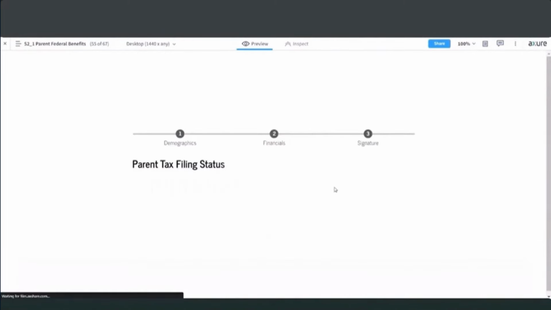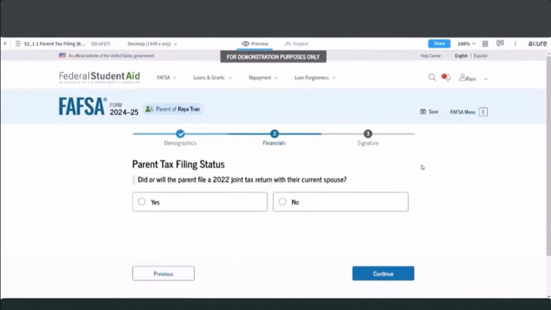They'll choose the continue button from here, and then we ask them about their tax filing status. So on this page, because these parents are married, we need to know whether or not the parent filed a joint tax return with their current spouse. So if they indicate yes, then they would move forward. If they indicate no here, then they would also be able to move forward, and that then informs the questions that we would ask for them subsequent to this page.